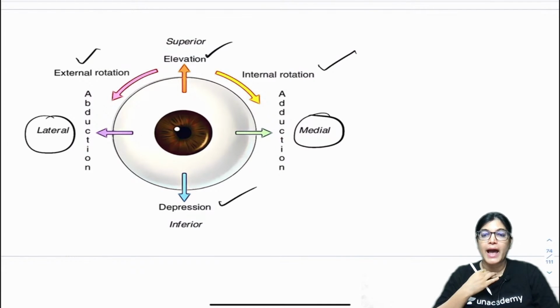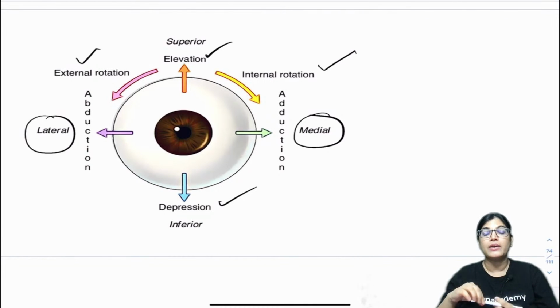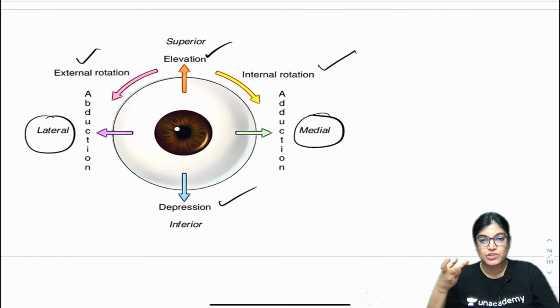So this action occurs in 3 planes. Adduction and abduction occur across the vertical axis. Superior and inferior, that is elevation and depression, occur across the horizontal axis. Around the AP axis, that is the antero-posterior axis, is rotation. When the eyeball is externally rotated, it is called extorsion. When it is internally rotated along the AP axis, it is called intorsion.